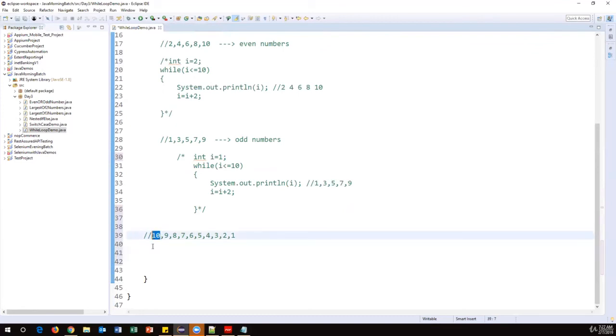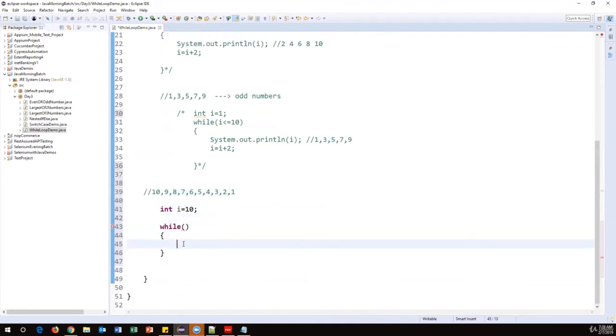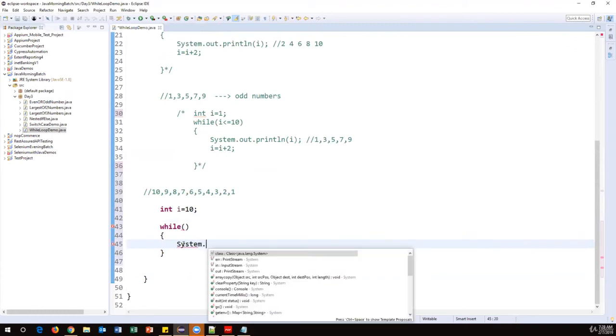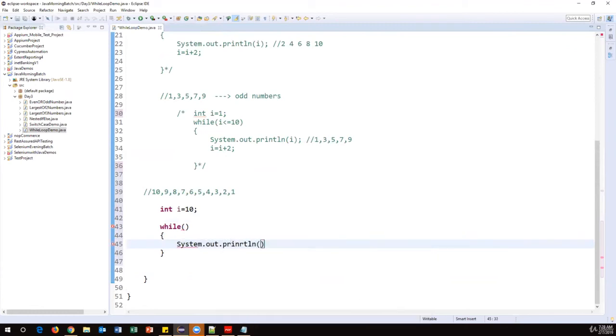Here the starting value is 10, right? So let's take integer I is equal to 10. Now let us write the condition. This condition is very important, so I'll put the condition later. For now, I'm just printing the value of I. Let's say System.out.println and print this I value, right?